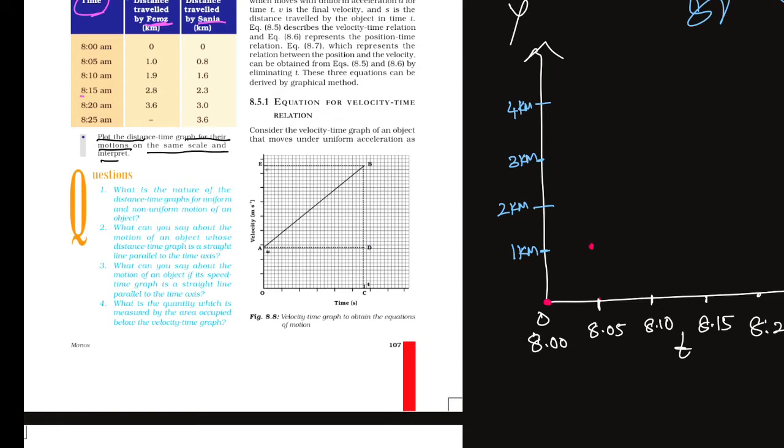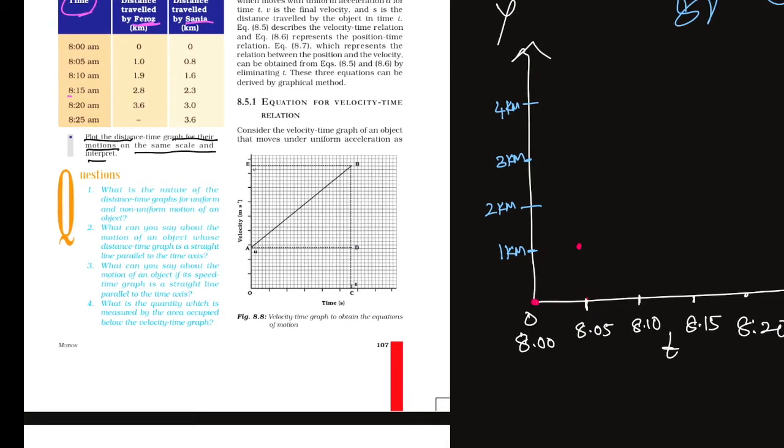Good. Next, at 8:10, 1.9 kilometers. Here 1.9 is there. After that, 8:15 means 2.8, children. 8:15, 2.8.